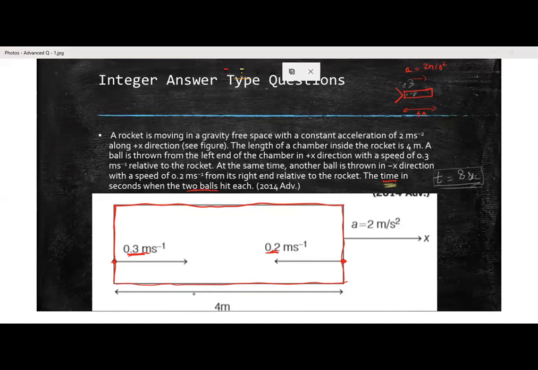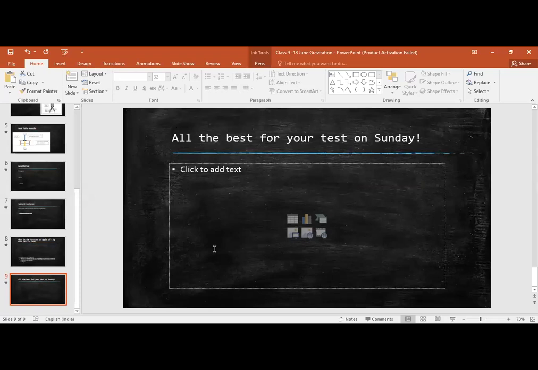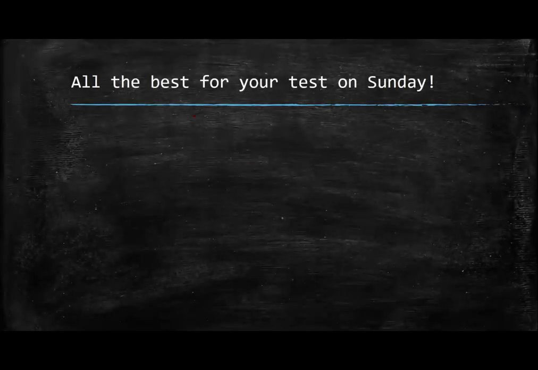All right. So this is there for today's class. अच्छा, class के ending में एक slide था आपको दिखाया था. Sir, I have a doubt from the homework that you have given from Newton's second law. ठीक है. Before I entertain your doubt, all the best for your test on Sunday. So we'll have a small test on Sunday. Sir, on this chapter, gravitation.